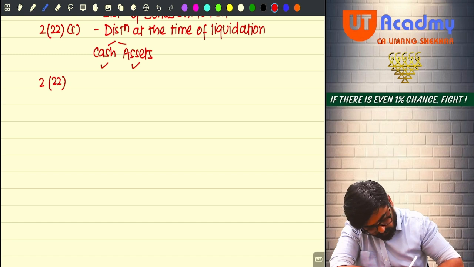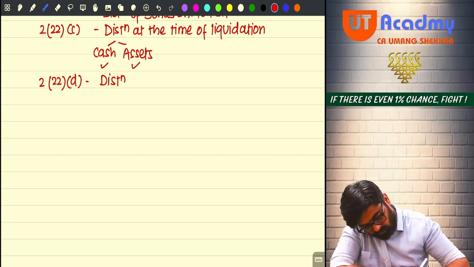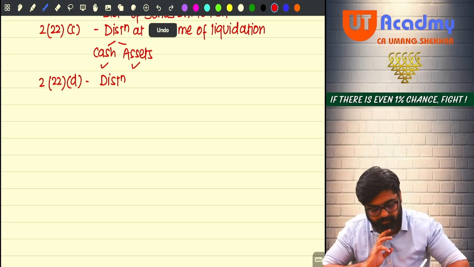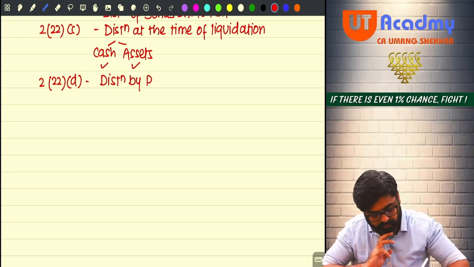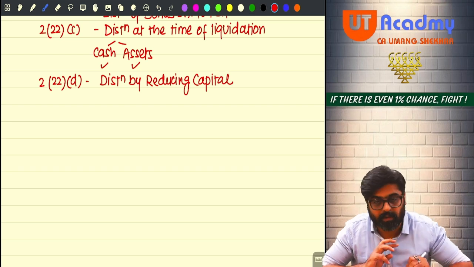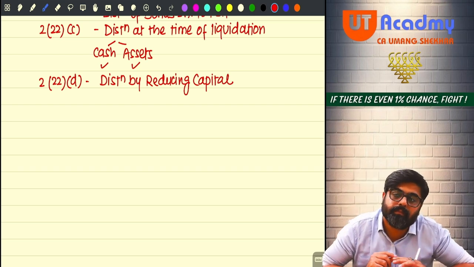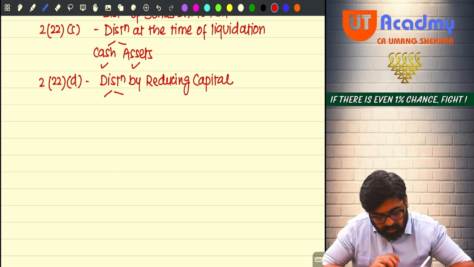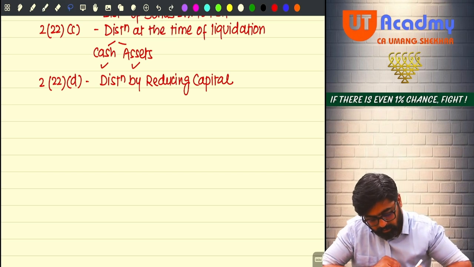222D, distribution out of, distribution by reducing what? Capital. That distribution can also be of cash or any asset.